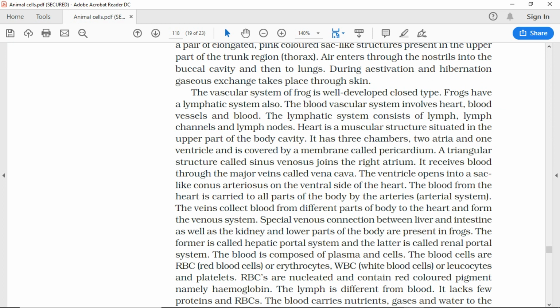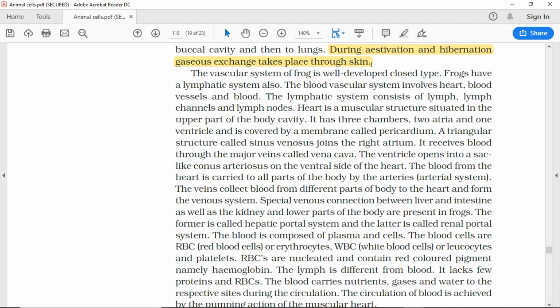During estivation and hibernation, gaseous exchange takes place through skin. The vascular system of frog is well-developed closed type. Frogs have a lymphatic system also. The blood vascular system involves heart, blood vessels and blood. The lymphatic system consists of lymph channels and lymph nodes.